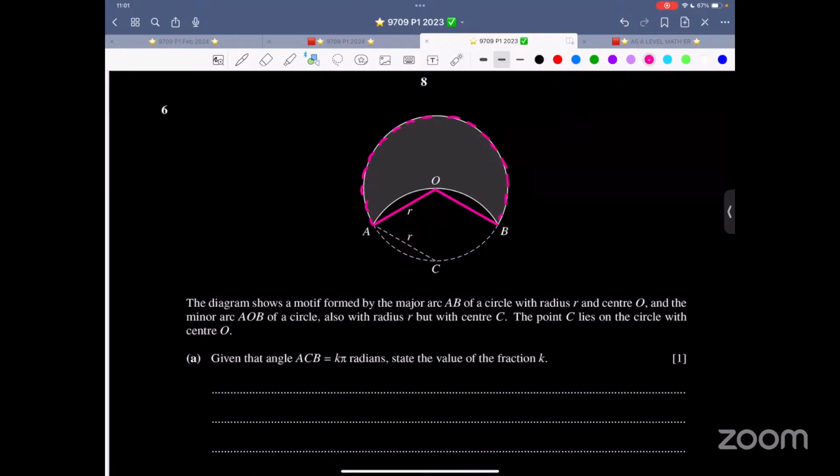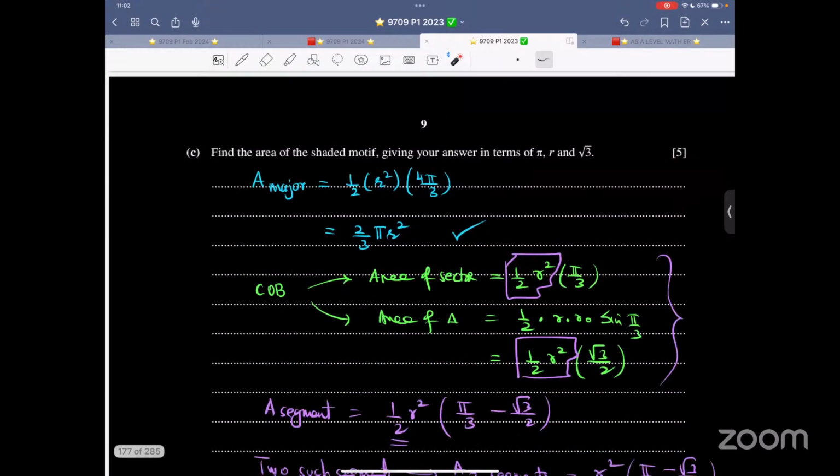If I find this area, what is extra in it? This thing is extra. Got it? And this thing is extra. So now what do we do? We find the area of the major sector. We find the area of the small sector. Subtract the triangle, find this. That's the same thing as this. Subtract from the big one. Got the idea? Now let's look at the working.